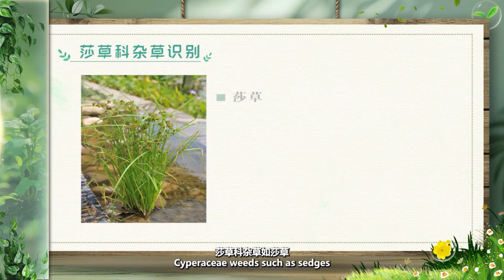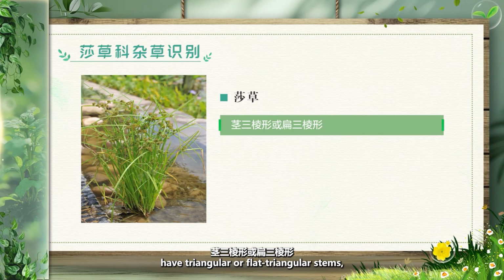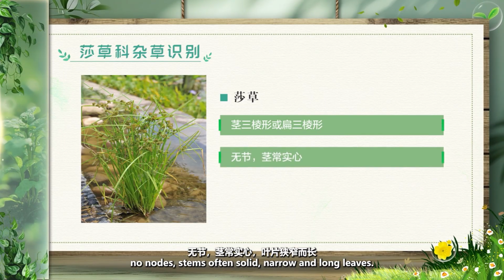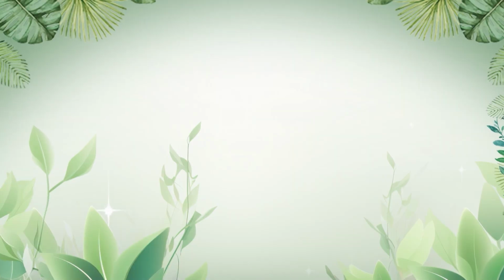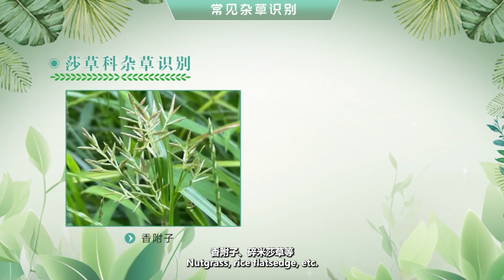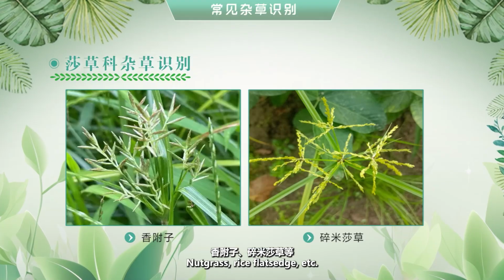Cyperaceae weeds, such as sedges, have triangular or flat triangular stems, no nodes, stems often solid, narrow, and long leaves. Common weeds: nutgrass, rice flatsage, etc.